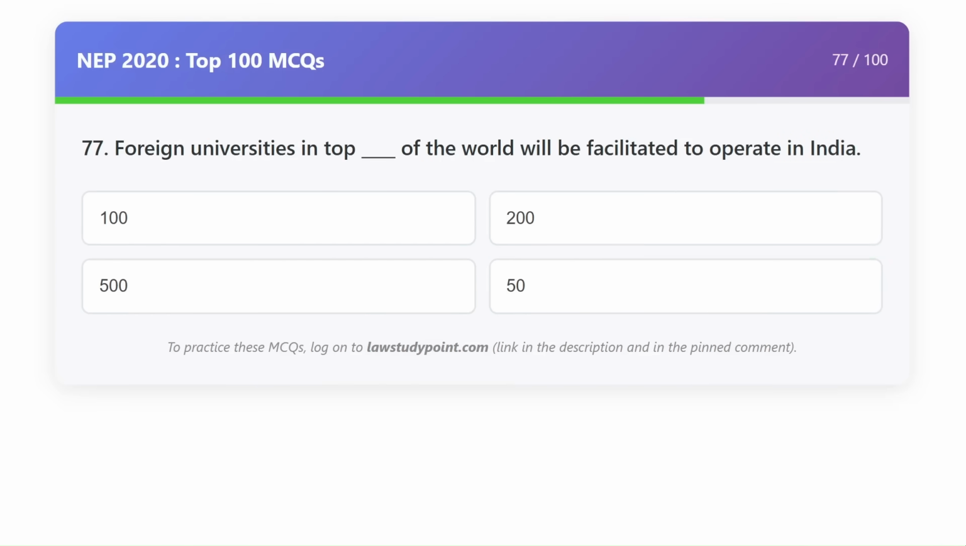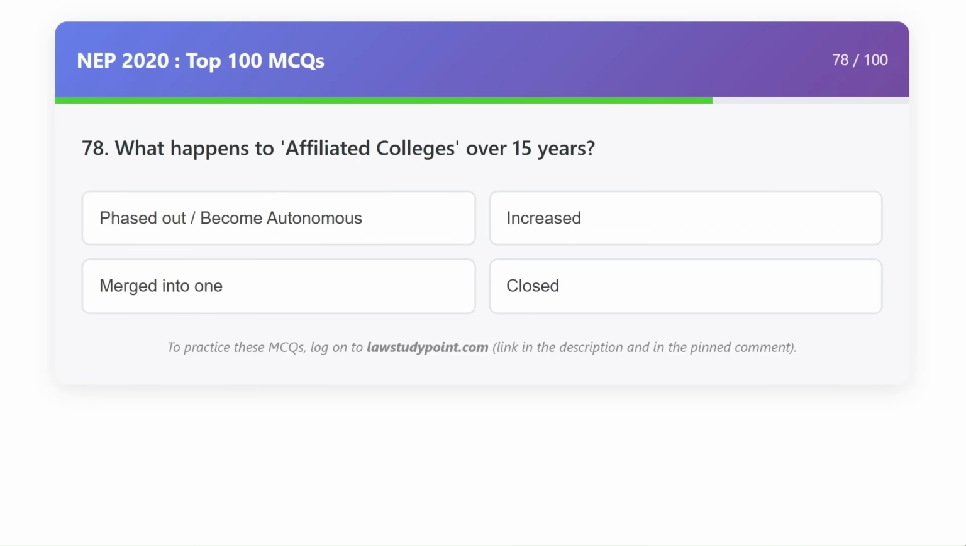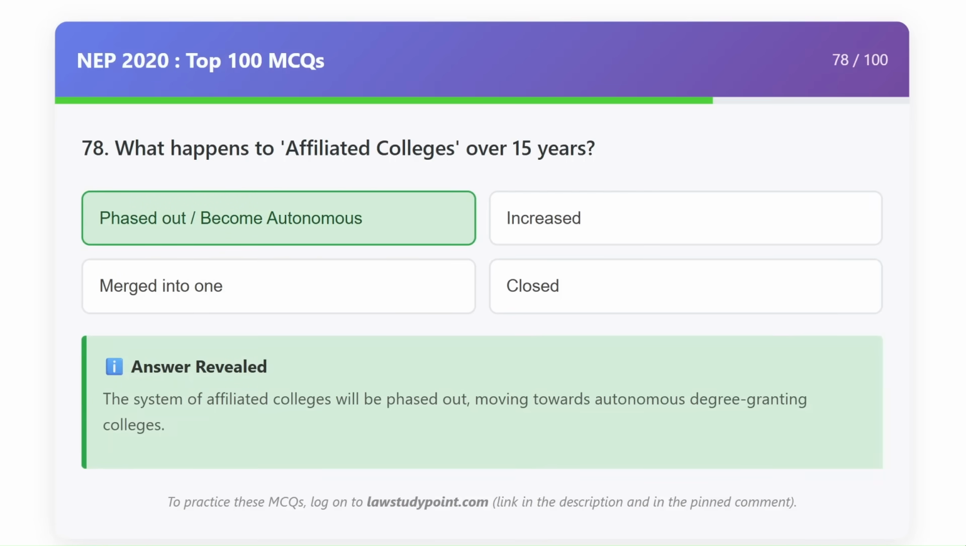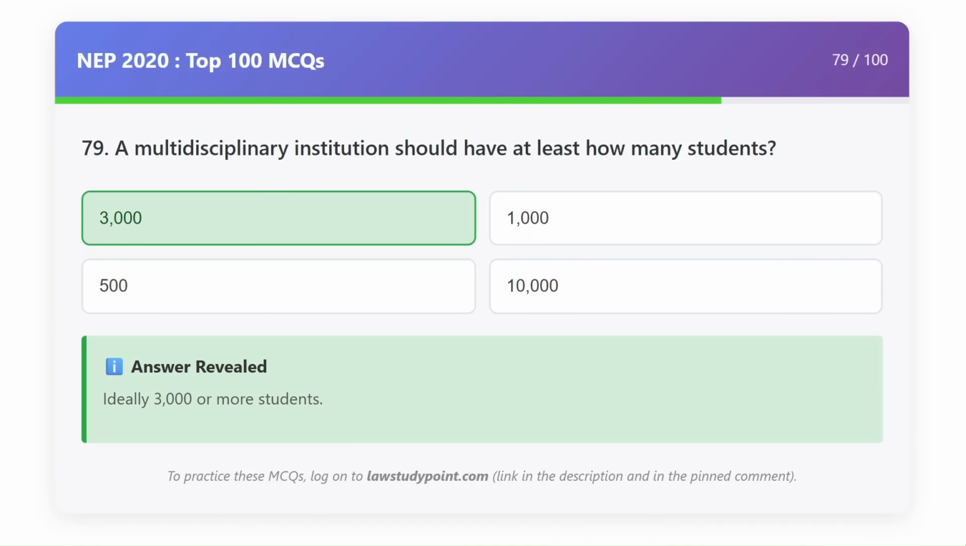Foreign universities in top dash of the world will be facilitated to operate in India. 100. What happens to affiliated colleges over 15 years? Phased out or becomes autonomous. A multidisciplinary institution should have at least how many students? 3000.